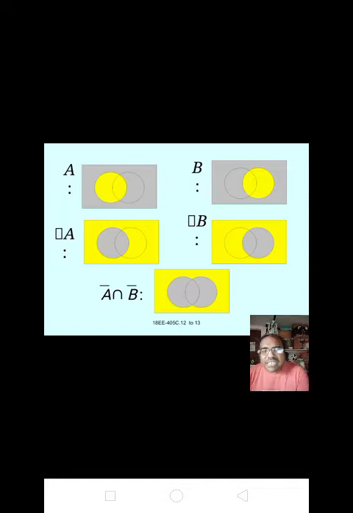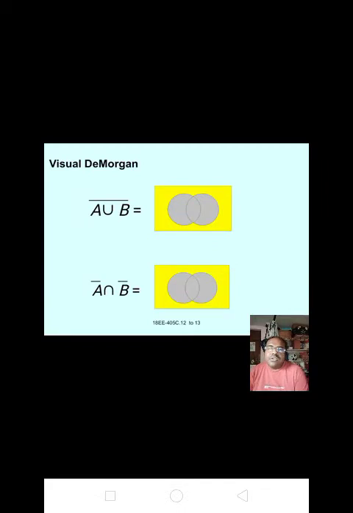For A bar intersection B bar, the outside is filled by yellow color and both A and B are filled by sand color. Visually, A union B whole bar equals this diagram, and A bar intersection B bar is this diagram. These two diagrams are equal.